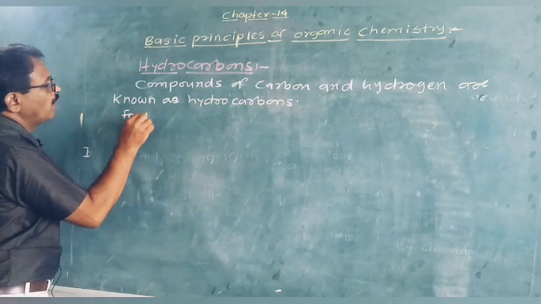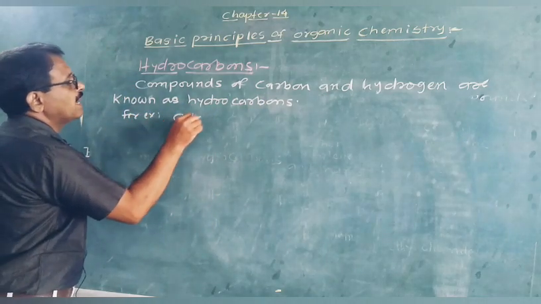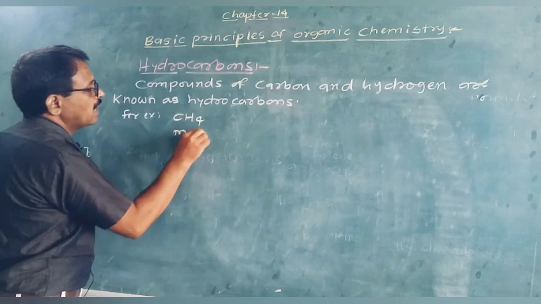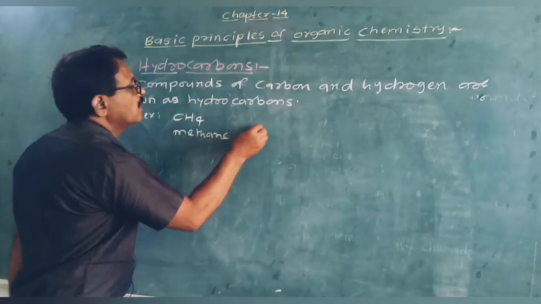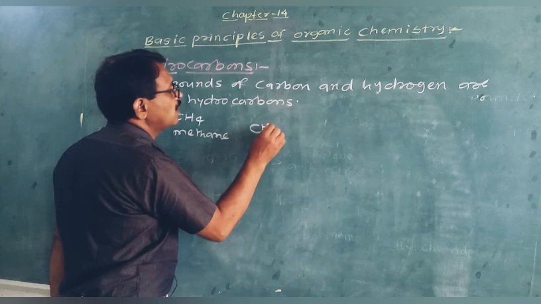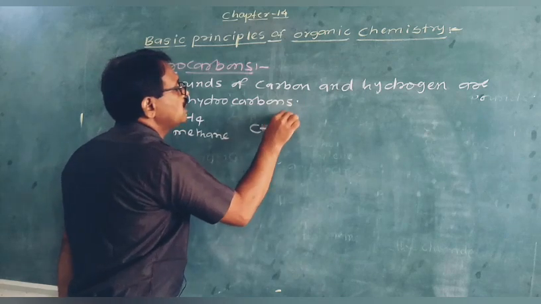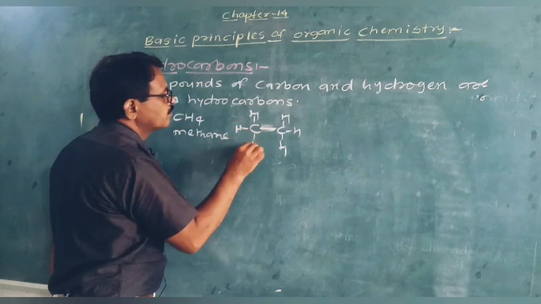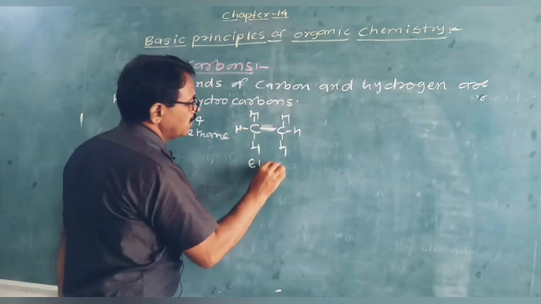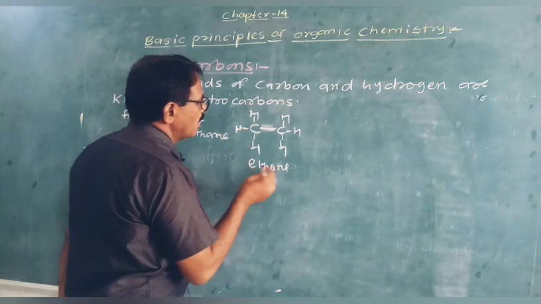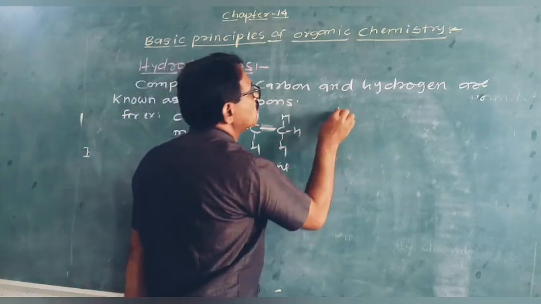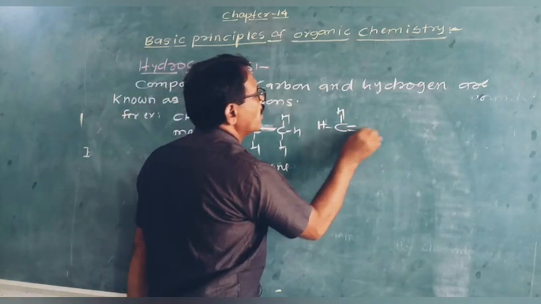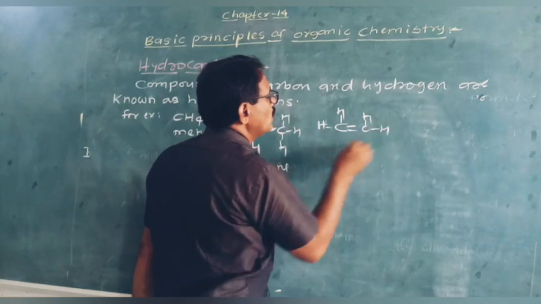For example, here is methane, CH4. Methane is an example of a hydrocarbon. Ethane, CH3-CH3, here it is ethane. Then another one is CH2=CH2, ethene.